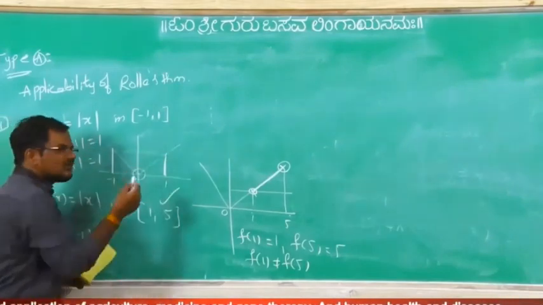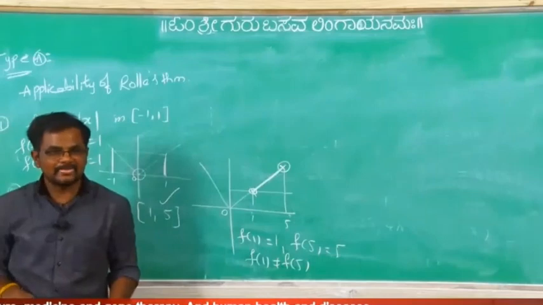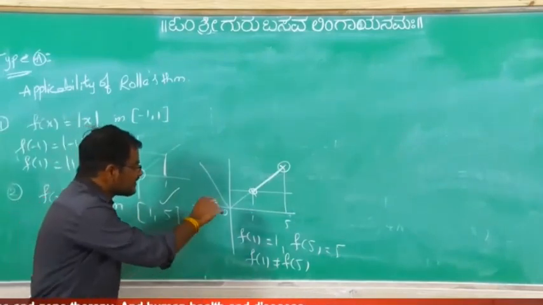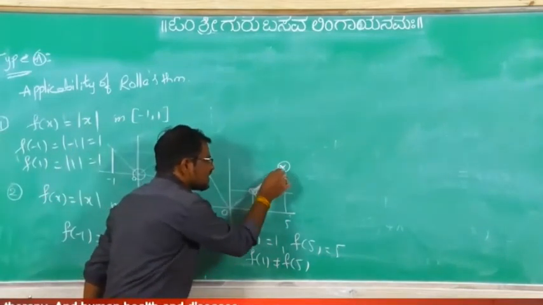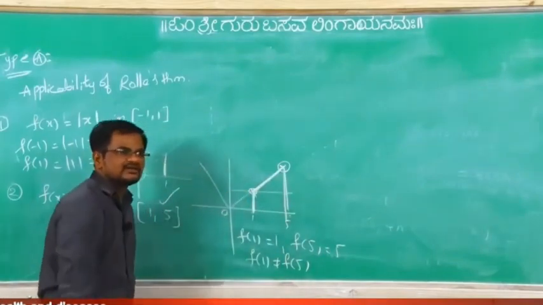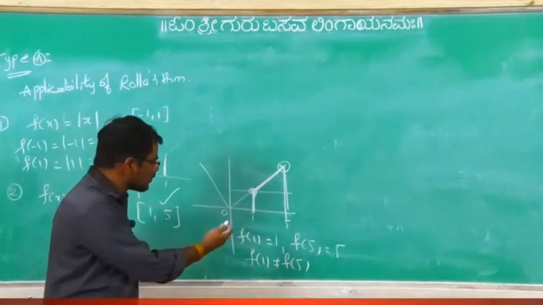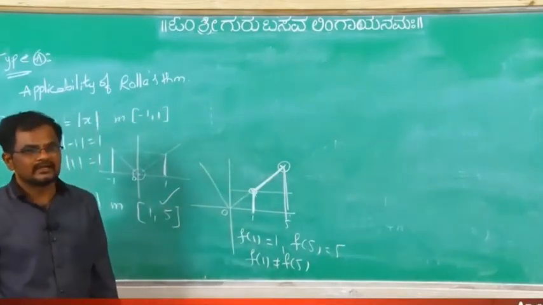Here f of a equals f of b, but it is not differentiable. Here this length is f of 1, this length is f of 5. So f of 1 not equal to f of 5, so Rolle's theorem for this one is also not applicable.